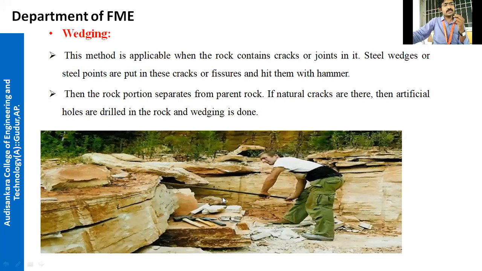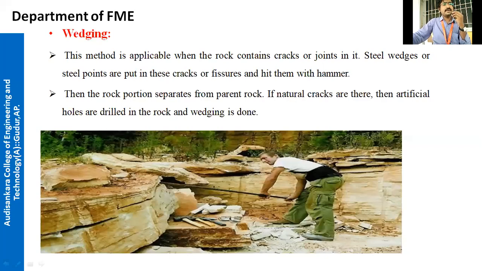He cannot do this in the case of unstratified rocks. He cannot remove this layer from this layer, so it will be very hard in unstratified rock. This is a wedging process.